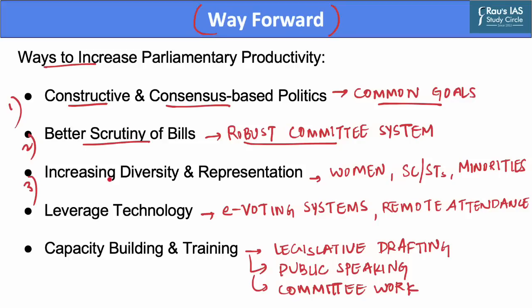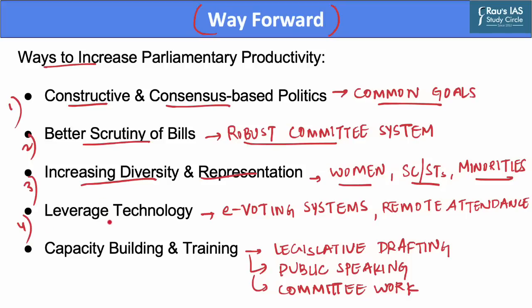The third is that the Indian Parliament needs to focus on increasing diversity and representation, particularly of marginalized groups such as women, scheduled castes and scheduled tribes, and religious minorities. This would ensure that the voices of all sections of society are heard and the legislation as a result would reflect the needs and aspirations of these sections.